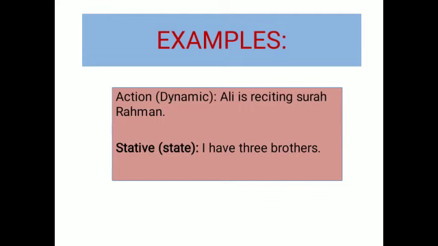Ali is reciting Surah Rahman. Subhanallah. Now here physical activity is involved, that Ali is reciting Surah Rahman. He is doing something physically. Correct. Some action is involved. And on the other hand, stative: I have 3 brothers. Now if I have 3 brothers, am I doing something here? Is some action involved? No, not at all. This sentence is just showing a kind of situation of my family, that I have 3 brothers. That's it. So the verbs here are classified on these two bases, either the action verbs or the stative verbs, also called dynamic or stative.